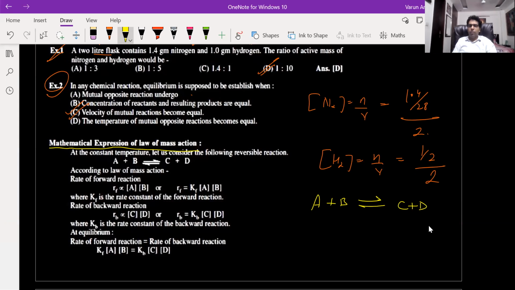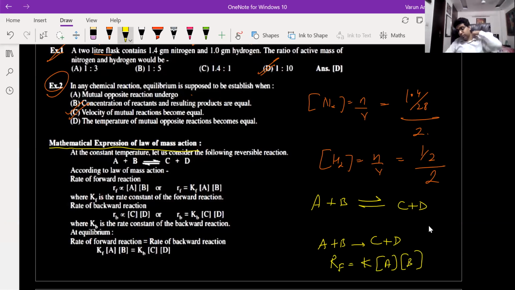Suppose this is my reaction, A plus B, that is giving you C plus D. So rate of forward reaction will be rate constant into concentration of A into concentration of B. Then rate of backward reaction will be rate constant into concentration of C into concentration of D. The backward reaction is C plus D, that is giving me A plus B.